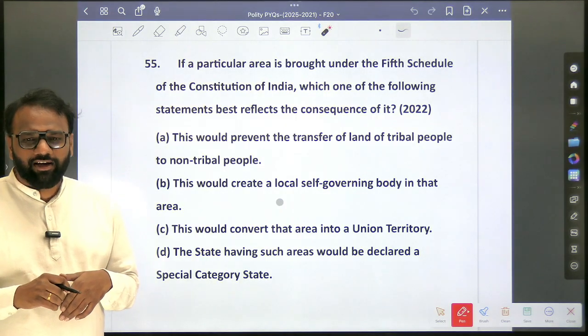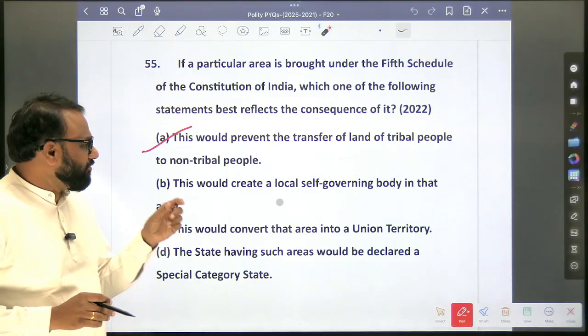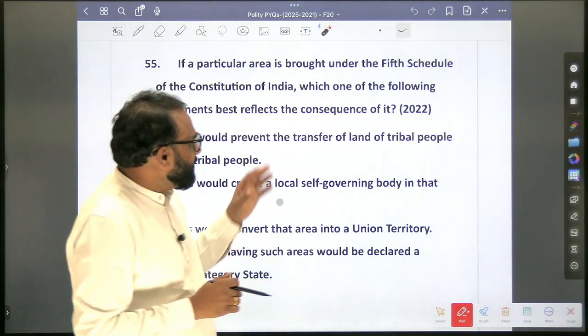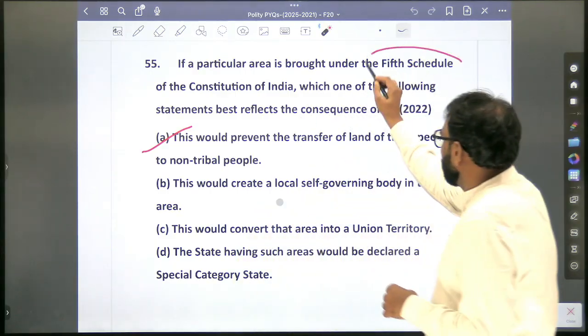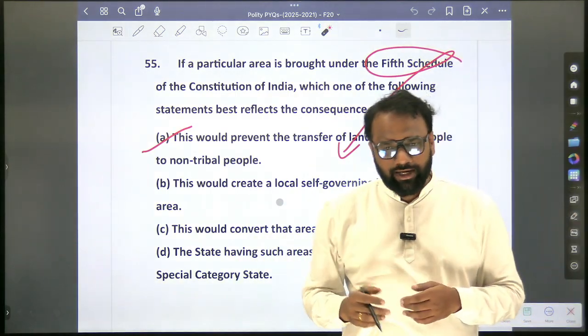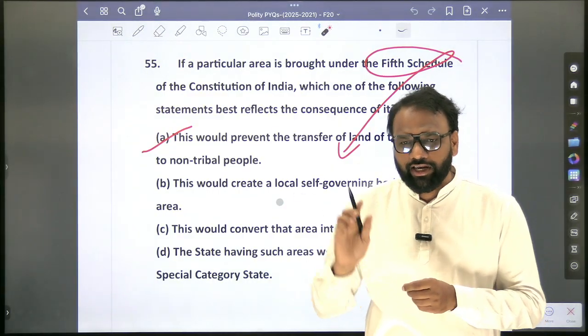What's the answer here? So we already know it is: it will prevent the transfer of land of tribal people to non-tribal people. Now next, just based on this question, you will revise about the 5th schedule. As per the 5th schedule, they consist of scheduled areas or tribal areas? They consist of scheduled areas. Who has the power to declare an area as a scheduled area?